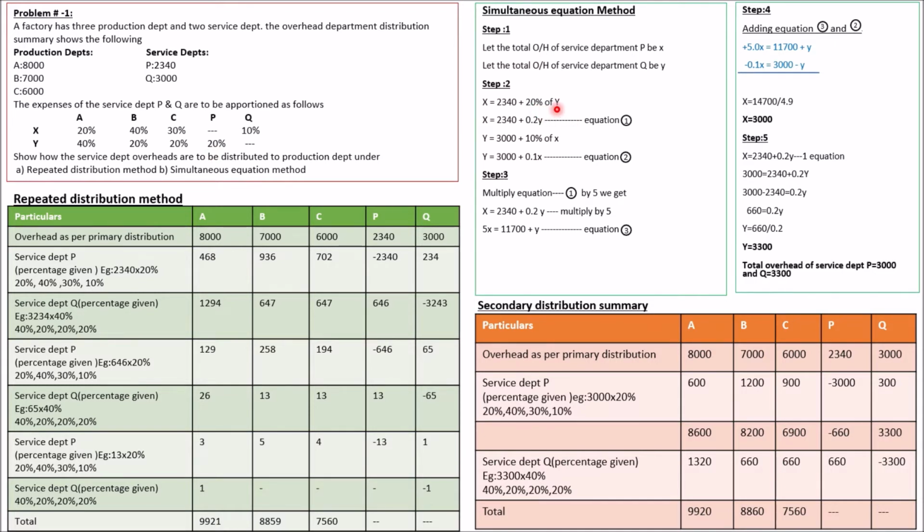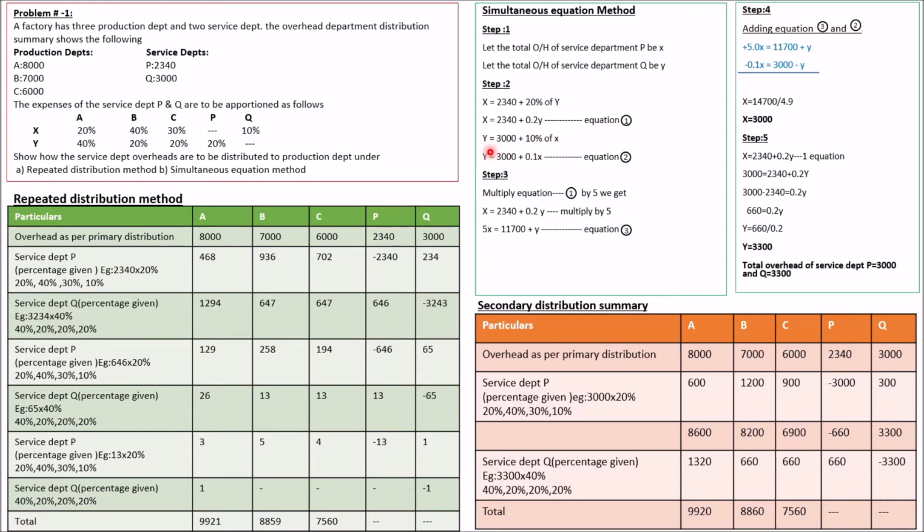For P we have to take Y percentage; for Q you have to take X percentage. Next, X is equal to 2,340 plus this 20%, which when you convert into numbers you will get 0.2y. That will be equation 1.